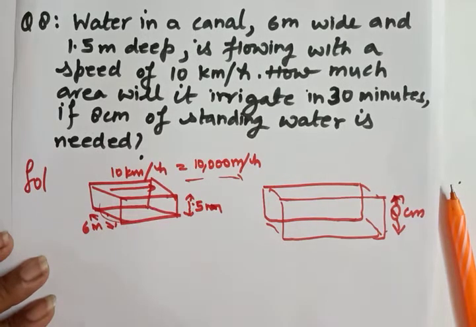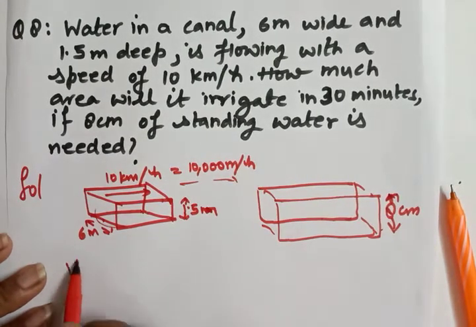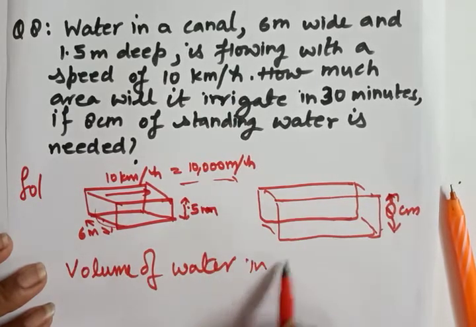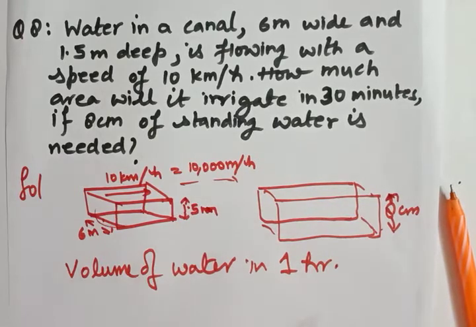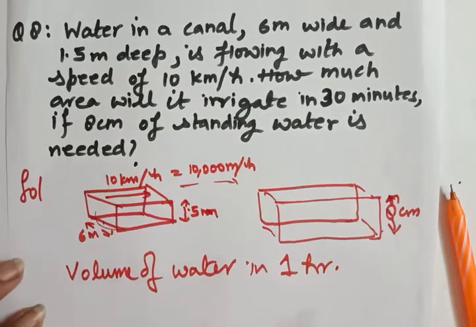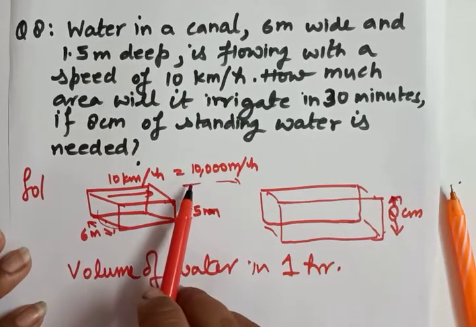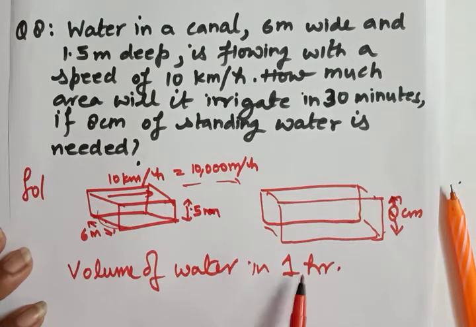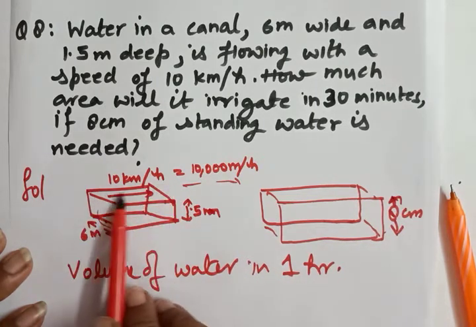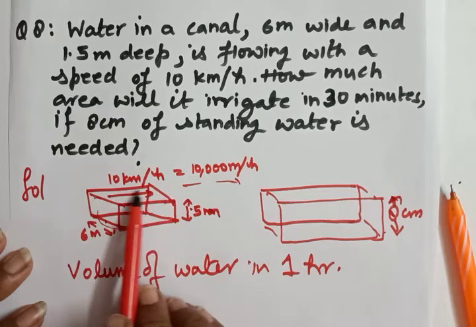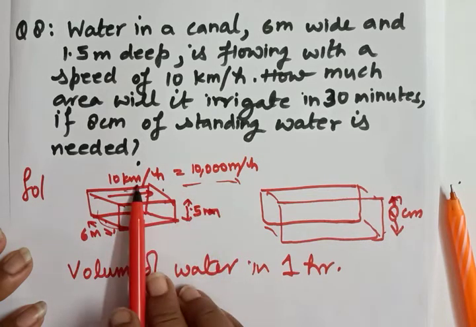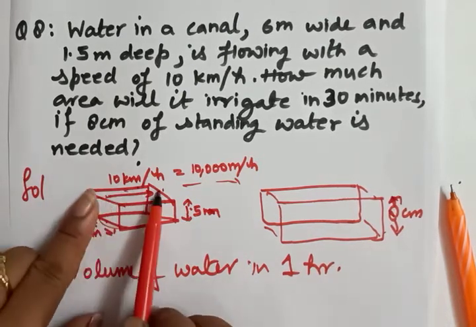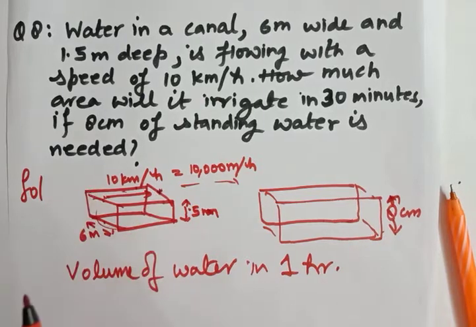So first of all, we will find out the volume of water in 1 hour. Students, don't be confused when the speed of the water is given to you. 10 kilometer per hour. So now we are finding for the 1 hour. It means we can say the length of the water will be equal to 10 kilometer or 10,000 meter. In 1 hour, the length will be equal to this 10 kilometer.